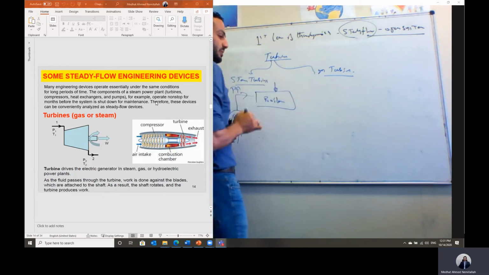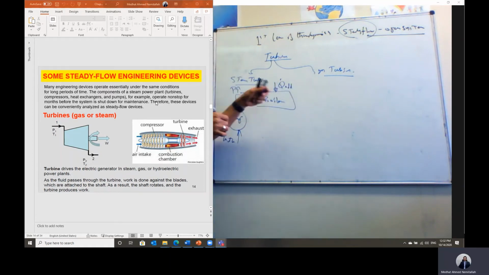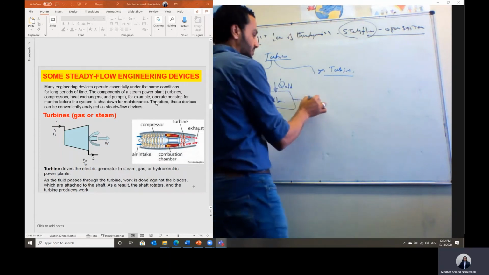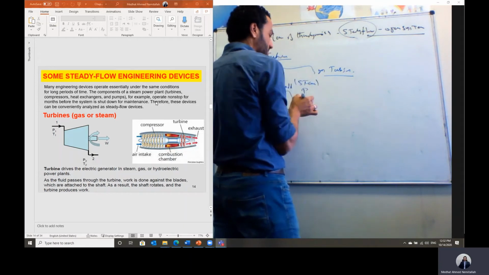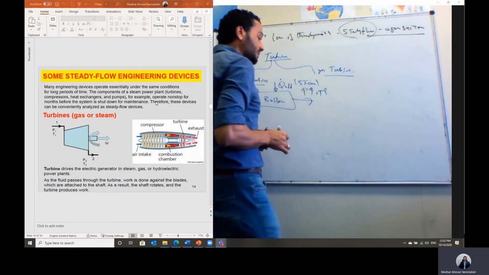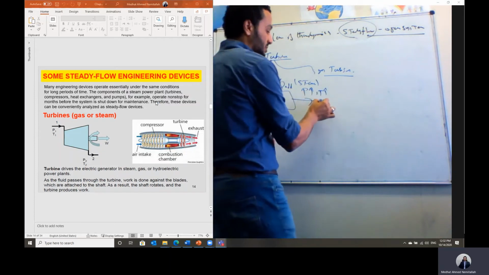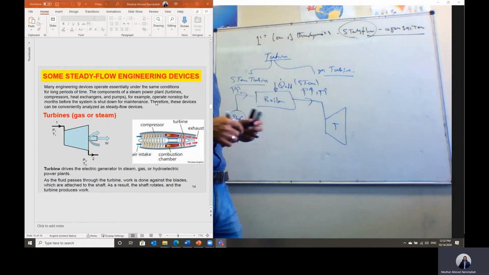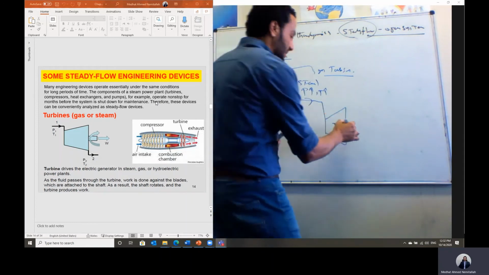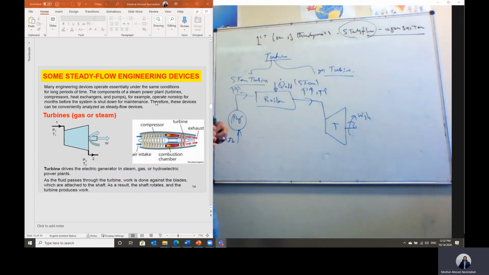Inside this boiler we have a combustion chamber in which we burn the fuel, and then we can generate heat. This heat is added to this liquid water. So what will happen to the water? Water will be evaporated and converted to steam. This is steam under high pressure and high temperature. Now we have a flow of high pressure and high temperature. Then we can expand this flow inside the turbine of fixed blades plus moving blades. Then we can generate shaft power output of this turbine.